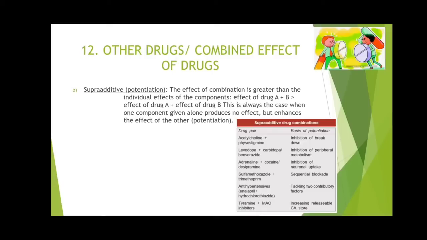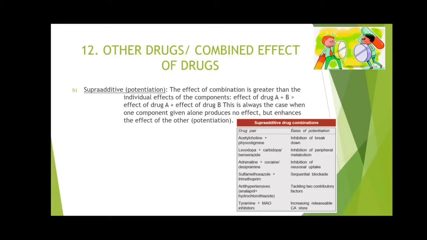Similarly, we can take another example. Levodopa plus carbidopa equals inhibition of peripheral metabolism. We know levodopa is a drug which is used for Parkinsonism, and levodopa will increase the level of dopamine. So levodopa alone, when given, will increase the dopamine level to a small amount, because levodopa is largely metabolized outside by monoamine oxidase and COMT.